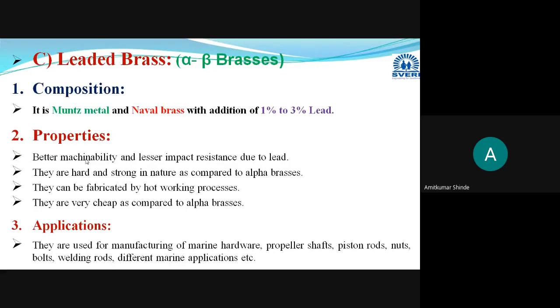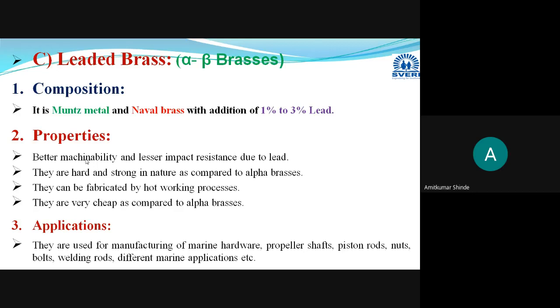Means you can form different shape nuts, different shape bolts, or different types of shafts depending on your need. Here we have increased the machinability with the addition of lead. 1 to 3% lead is added here. So these are the leaded brasses, and this is the third type of the alpha beta brasses.